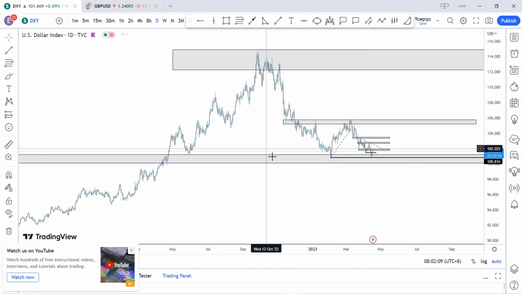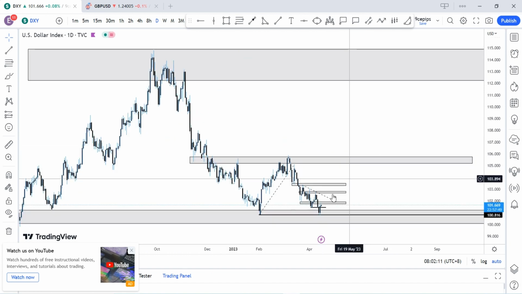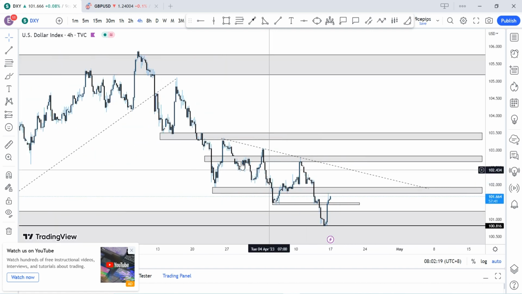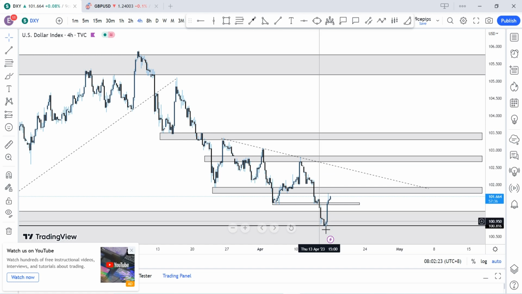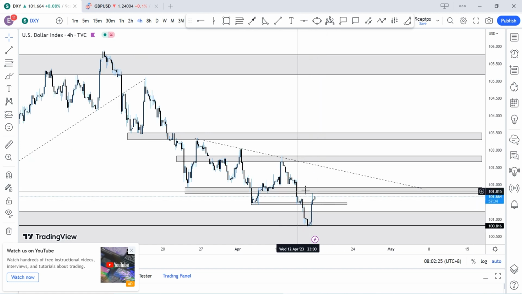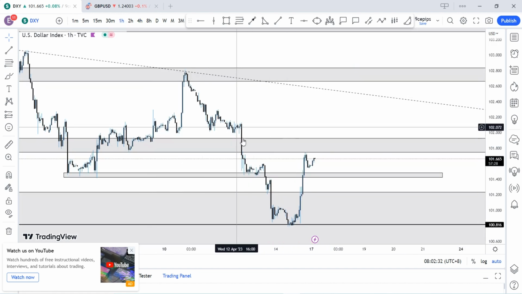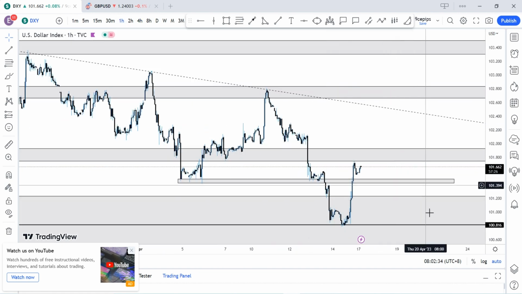But we're looking at a huge pressure on the USD. There's a possibility that we'll just break these lows and probably come back all the way to 99 regions. And then if we go back to our 4 hour time frame, what we're looking at is lower lows, lower high, lower low, lower high, lower low created. We're looking at a pullback to pick up orders around this region to create a new low.